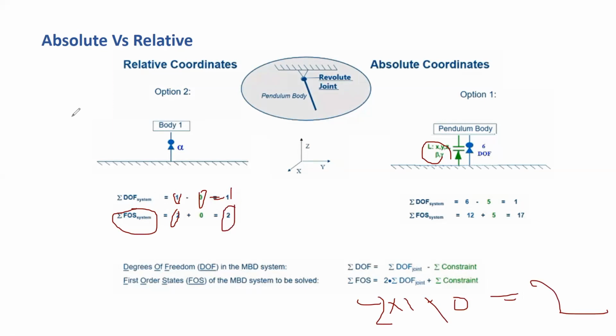And in maximum cases Simpax will use the relative coordinate system, because if you use the relative coordinate system, the system has to solve only 2 equations. If you use the absolute coordinate system, you have to solve 17 equations. That's the difference between these two things.